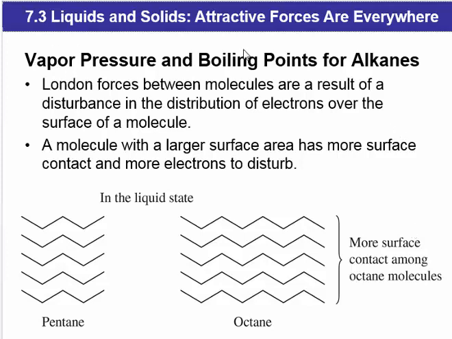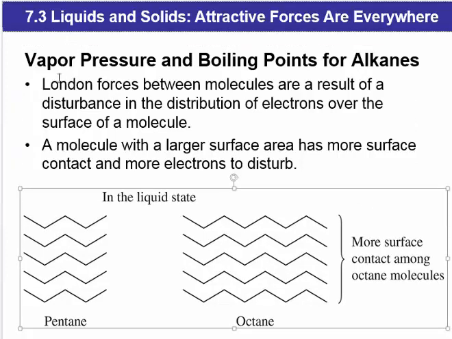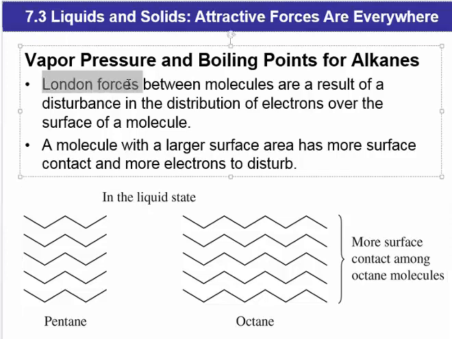Let's look at vapor pressure and boiling points for alkanes. So alkanes are non-polar molecules because they are made only of carbon-carbon bonds and carbon-hydrogen bonds, which are non-polar. And since they are non-polar molecules, the only attractive forces they can exhibit are London dispersion forces between the molecules.